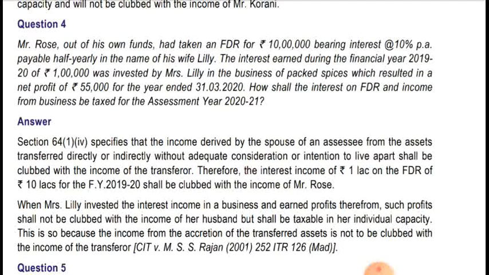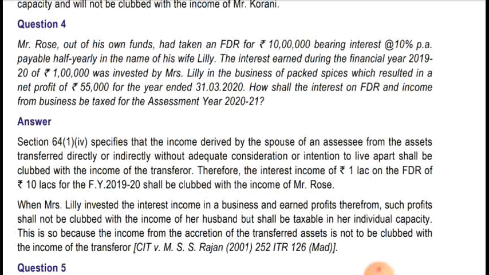The interest earned during the financial year 2019-20 of rupees 1 lakh was invested by Mrs. Lily in the business of packed spice, which resulted in a profit of rupees 55,000 for the year ended 31st March 2020. How shall the interest on FDR and income from business be taxed for the assessment year 2021?